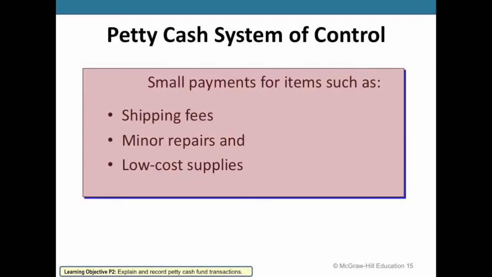Petty cash is another important system to think about here. It's important to have internal controls and it's important to monitor cash, but there are some payments and some operations that occur where it's not worth the restrictions on them. So one thing a company might do is take a set amount of cash out of those internal controls and use that for things that come up, such as miscellaneous items, such as buying stamps, shipping fees that might occur, where if you need on-the-spot cash to quickly make those transactions.